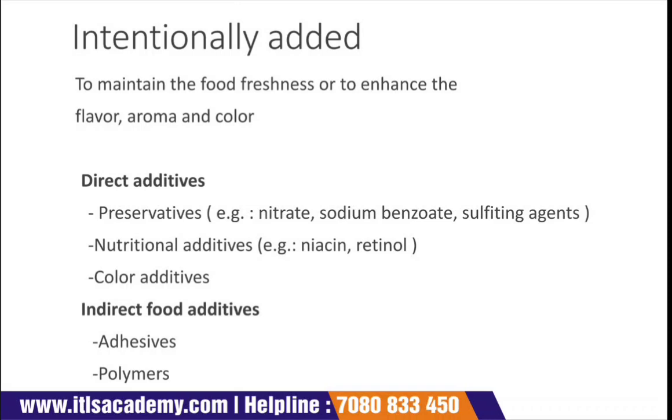Direct additives include preservatives, like sodium benzoate, sulfating agents and nitrate. These help the food to preserve, that is, to avoid any sort of contamination. Then there are nutritional additives, such as niacin and retinol, to enhance the nutritional quality of the food.